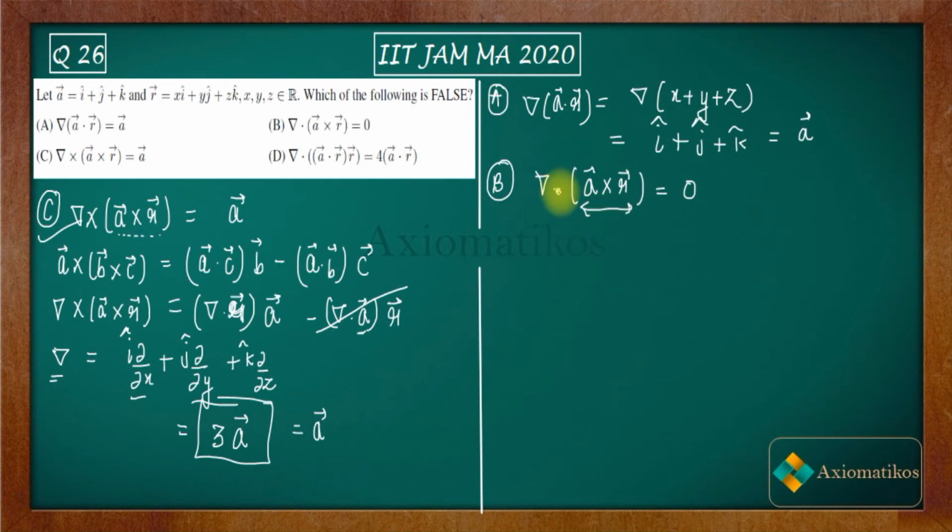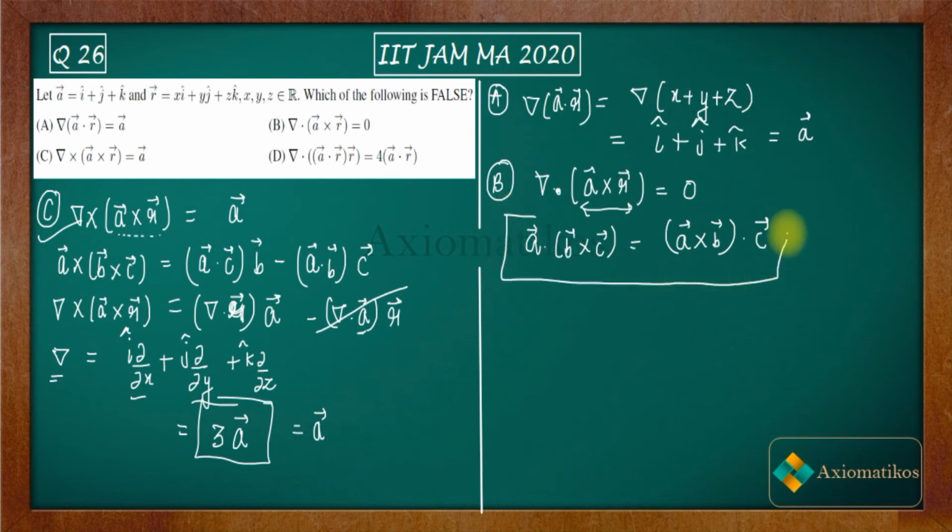All right, this is del dot. Now that will be a long process, but I will use this identity. We know that A vector dot B cross C is actually given by A cross B dot C. So this is what we already know. Okay, if you have studied a little bit of vector calculus, then you must have studied this identity. Everybody has to remember this identity.